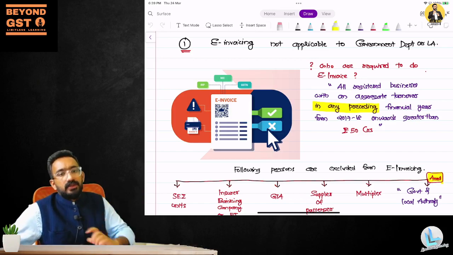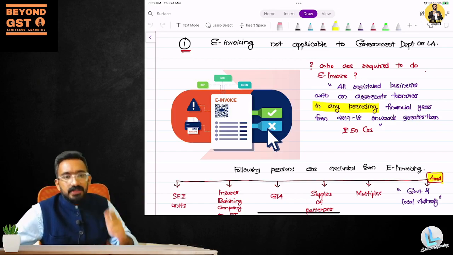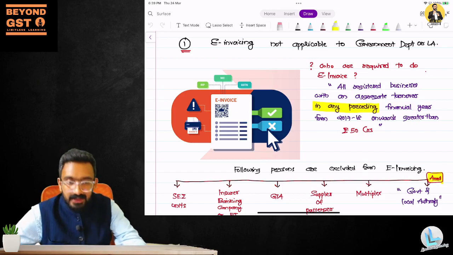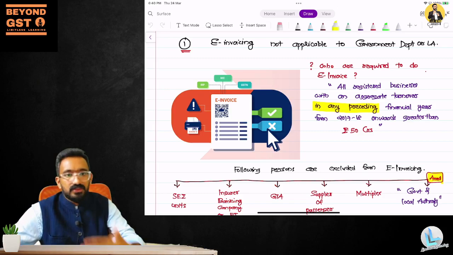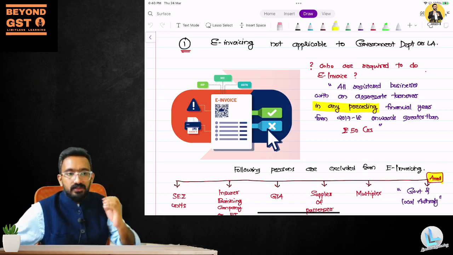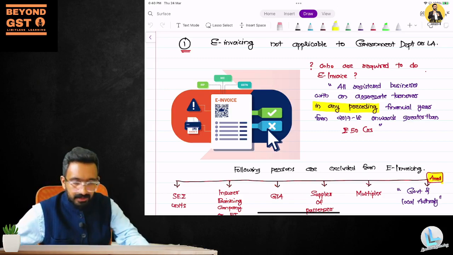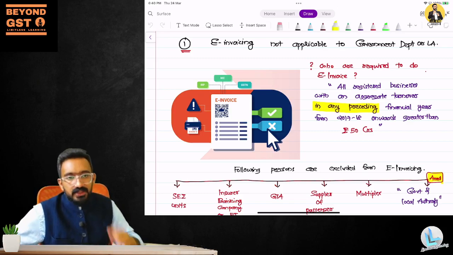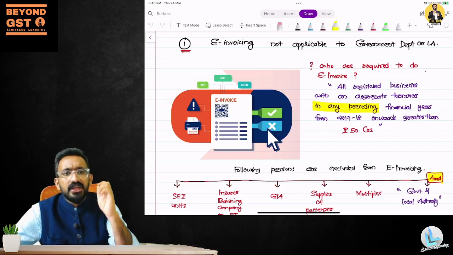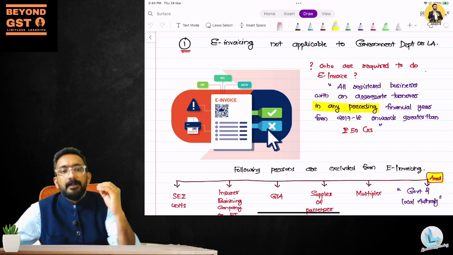Who are required to do e-invoicing? All registered businesses. Again, e-invoicing is not an amendment for this exam. It was even asked in an examination last time. Okay. So the question on what is e-invoicing, what is the benefit, that question is not going to get repeated. But they can ask you a question relating to that amendment. So first understand who are required to do e-invoicing. This is the latest provision.